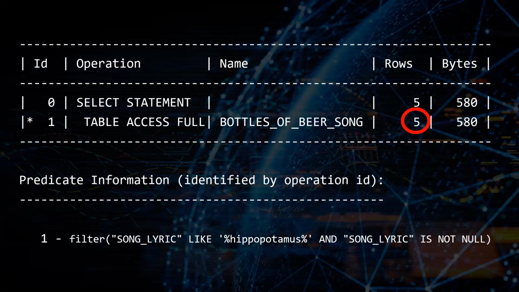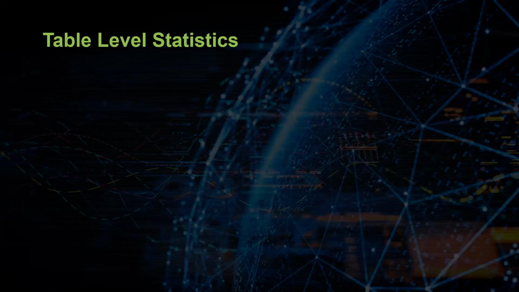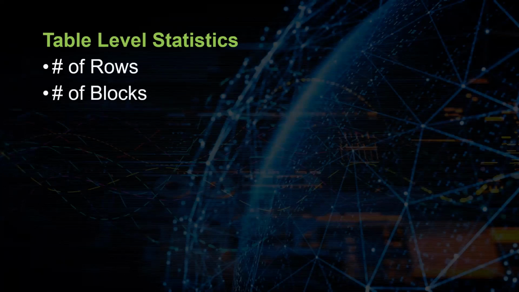Well, let's have a look at what data Oracle has at its disposal whenever it's trying to come up with cardinalities for queries. First thing that Oracle has is table level statistics. All right, and this is going to record things at the table level, such as the number of rows in the table, or the number of blocks that the table occupies, or the average row length of a table.